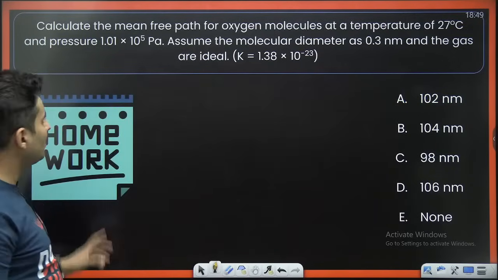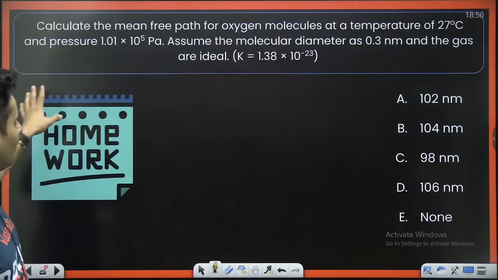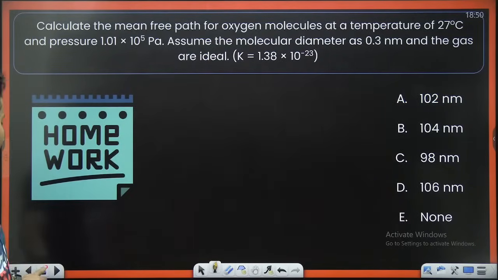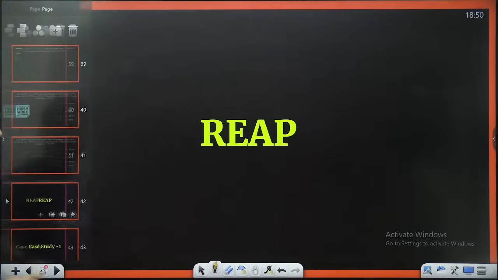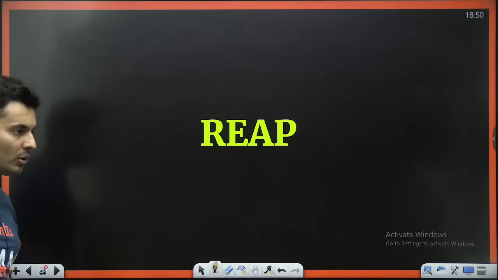Oh, there is a homework question for all of you. Try to solve this. This is your homework question. Okay, let's go on to the next section. You can take a screenshot of this, or I'll be putting it up in the PDF, which will be uploaded on the Telegram.